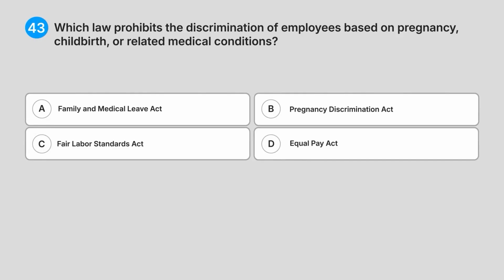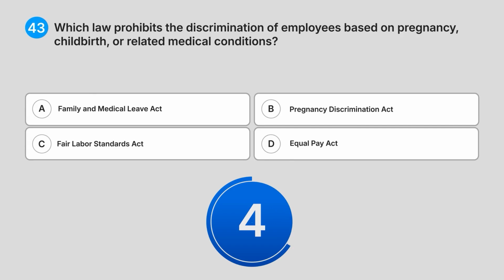43. Which law prohibits the discrimination of employees based on pregnancy, childbirth, or related medical conditions? A. Family and Medical Leave Act. B. Pregnancy Discrimination Act. C. Fair Labour Standards Act. D. Equal Pay Act. What do you think is the answer?